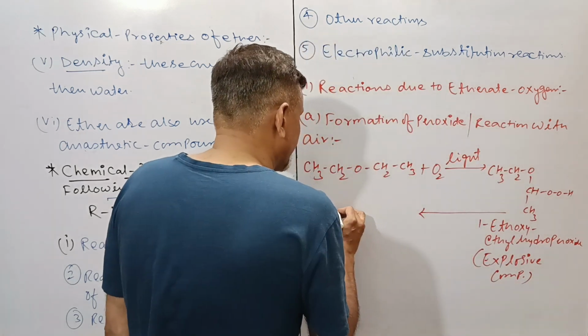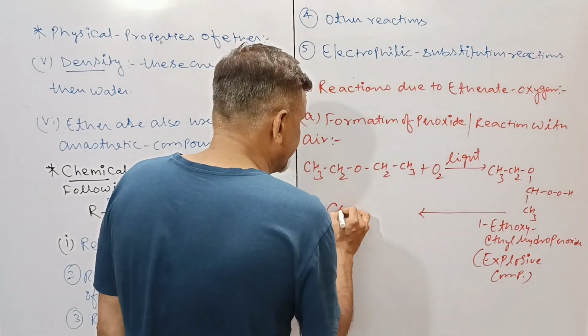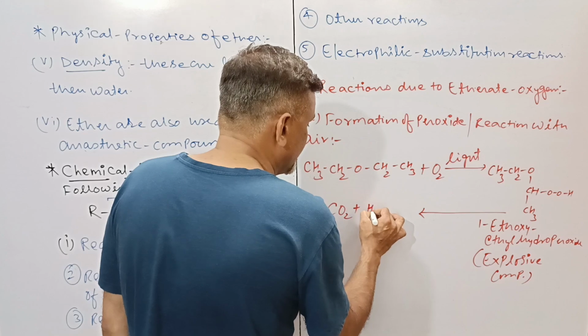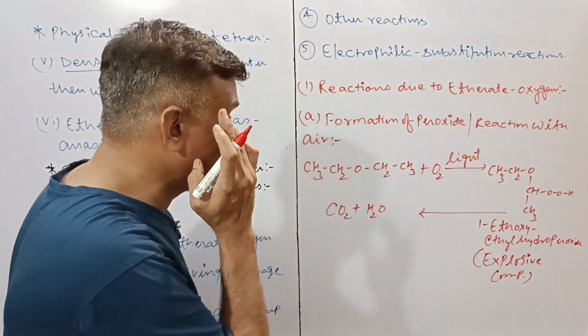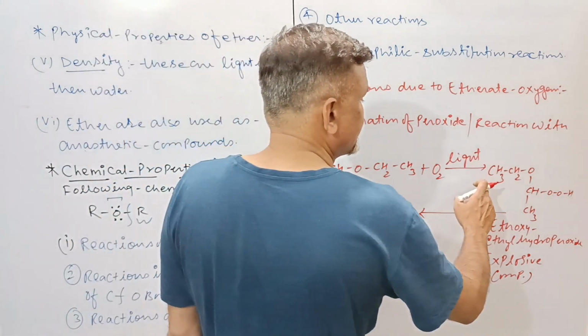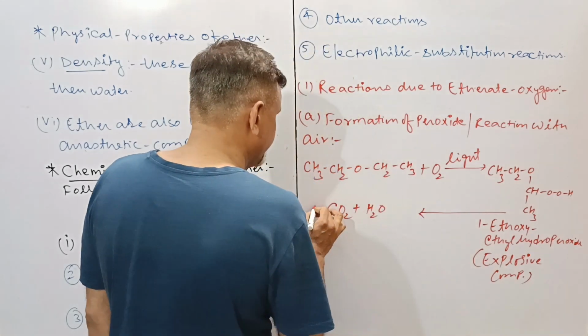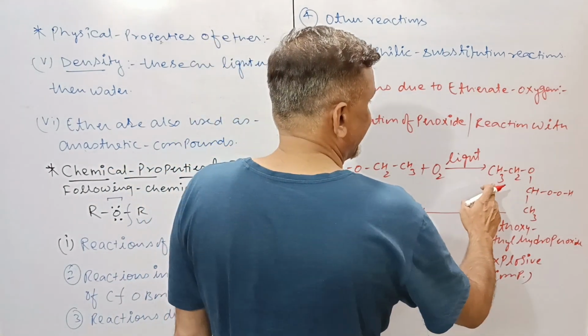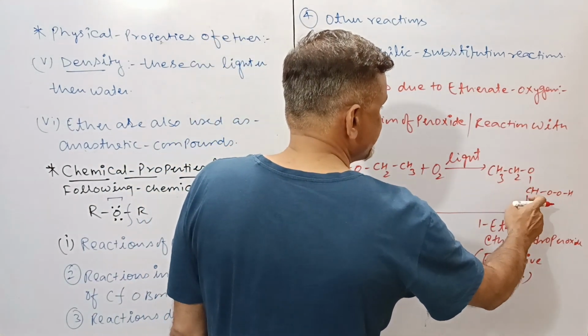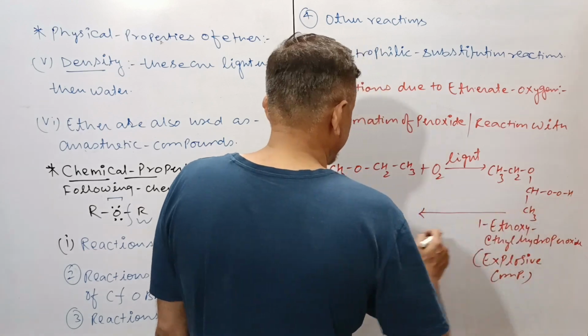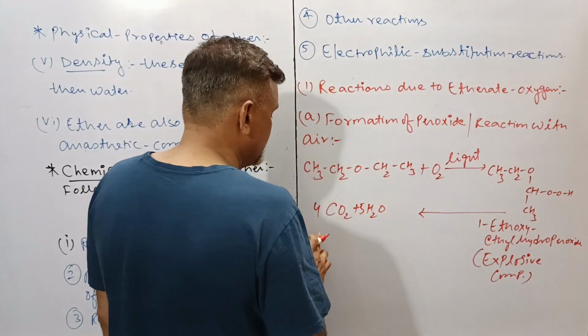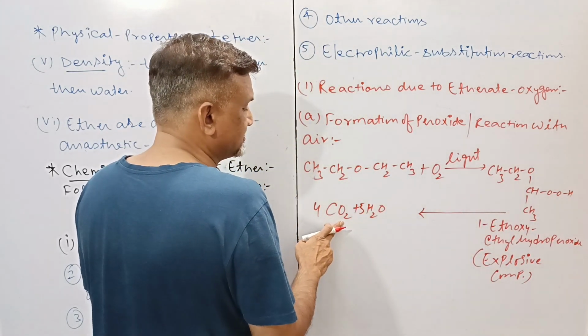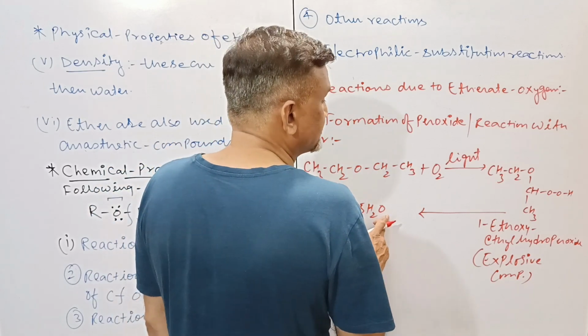On combustion or explosion it gives CO2 and H2O. If we balance it, there are 4 carbon atoms, so 4 CO2. Hydrogen: 10, so 5 H2O. 4 CO2 gives 8 oxygen and 5 gives 13 oxygen.